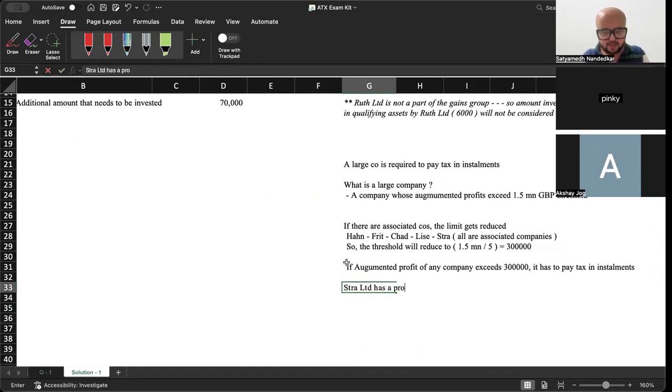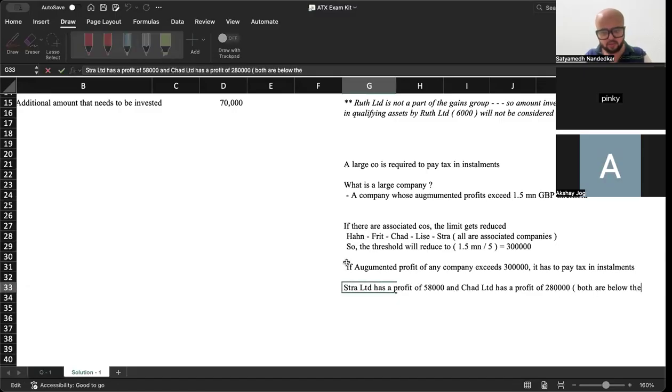Stra Limited has a profit of 58,000 and Chad Limited has a profit of 2,80,000. Both are below the revised threshold of 3 lakh. ठीक है. Both are below the revised threshold of 3 lakh.